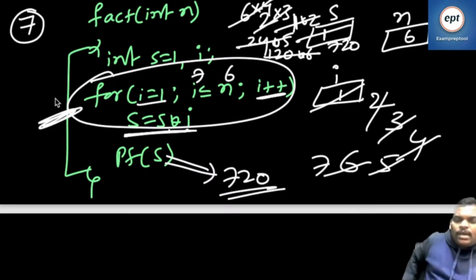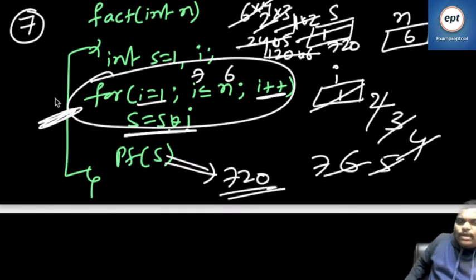Is it recursion or non-recursion? You will get to know. Fact calling fact, no. Inside the factorial program, fact is not there.